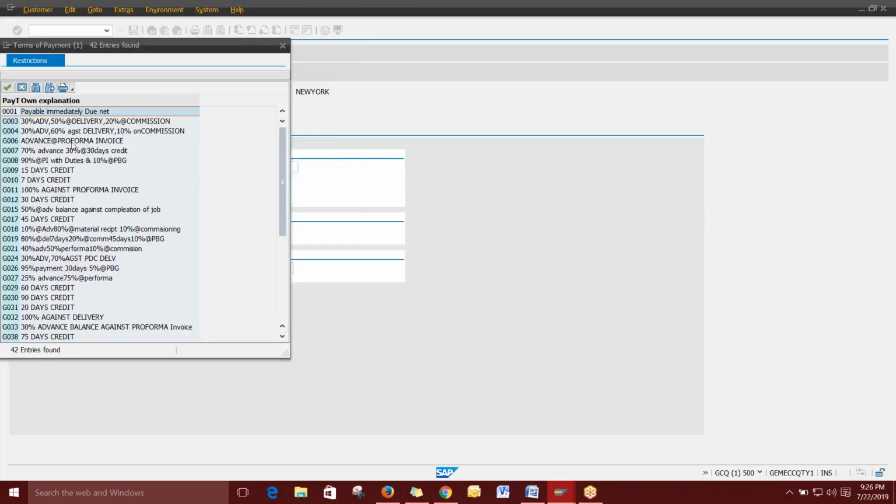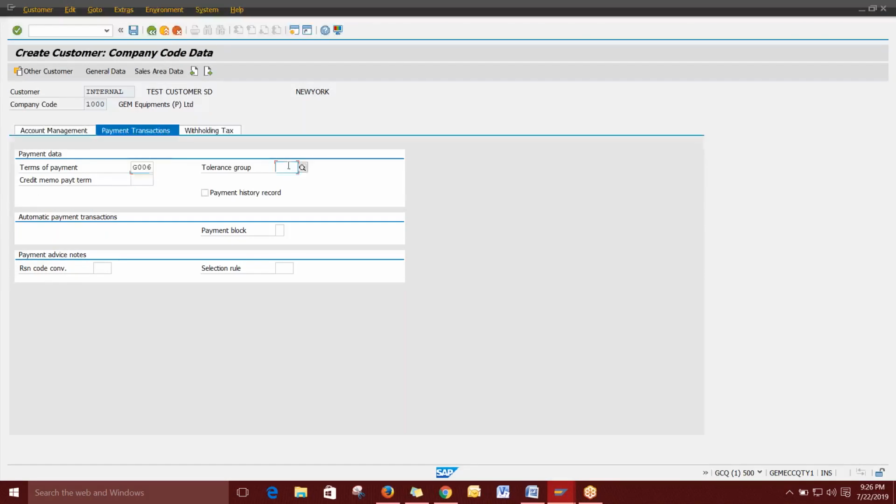Payment terms: 100% advance against pro forma. Then the tolerance scope is very different. If you want to give any tolerance for the customer, like 1% or 2%, you can create a tolerance group, but it is not suggestible. So I'm selecting the other option, which means we don't give any tolerance, zero tolerance. Usually for customers we don't give tolerance; only for the vendor we give tolerance, not for the customer.